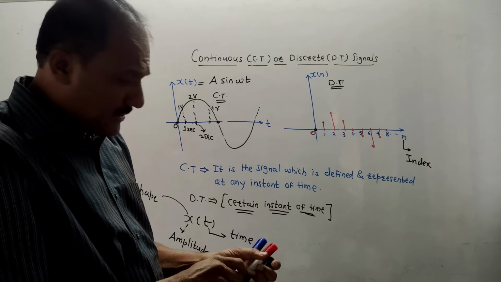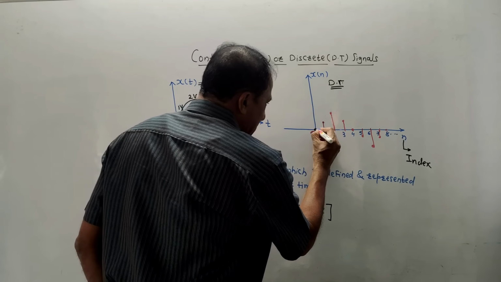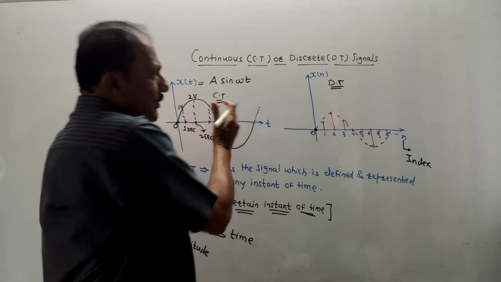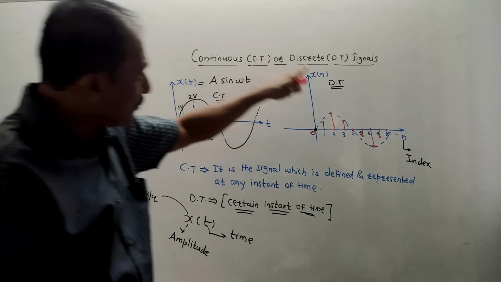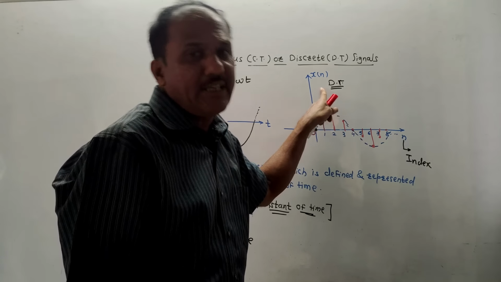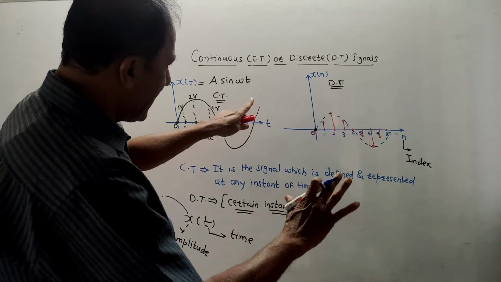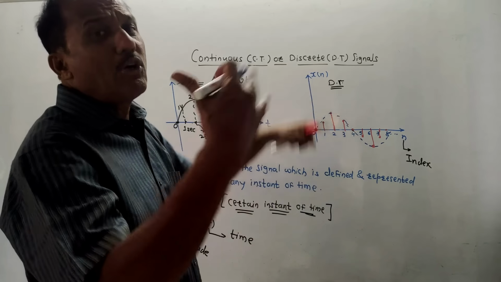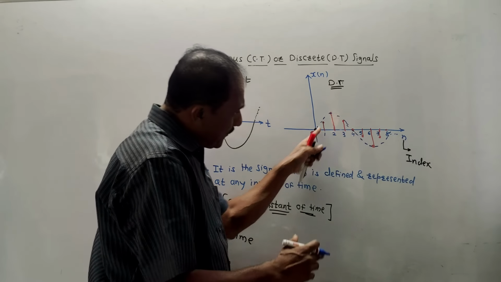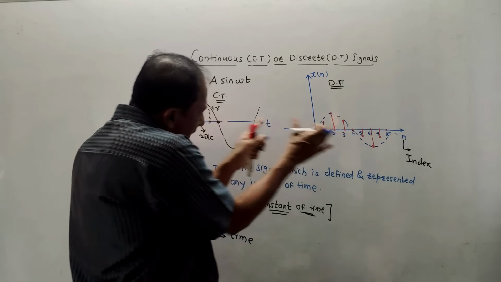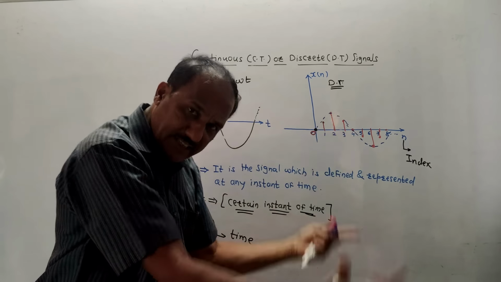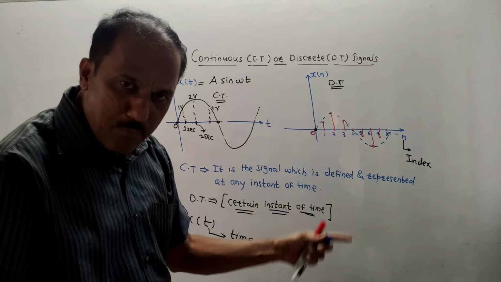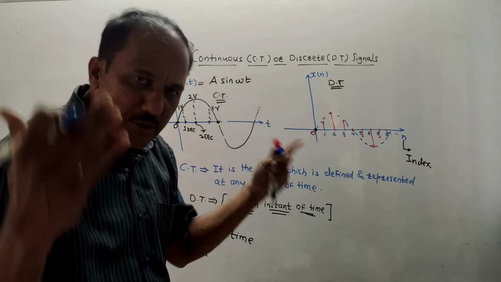The speciality of this signal is, if you join all these pulses like this, again we are going to get the same signal, which is the original analog signal. So this is known as a discrete time signal or DT signal. Keep in mind, in case of t, I have used the notation n. What about the mathematical expression? As I said, if you join these pulses, again you are going to get the original signal. The original signal is a sine wave. This is again a sine wave, but it is in the sampled form, which is known as a discrete form.